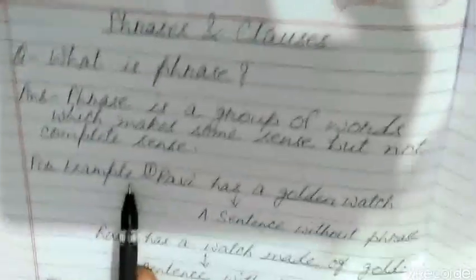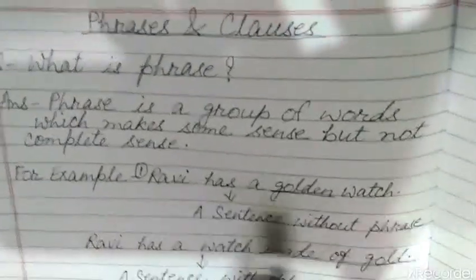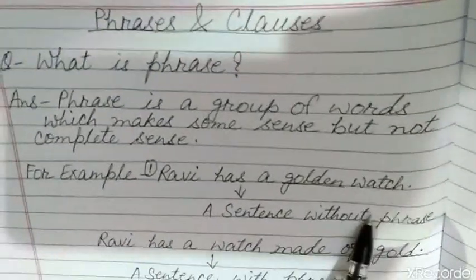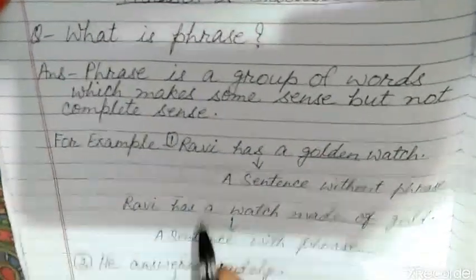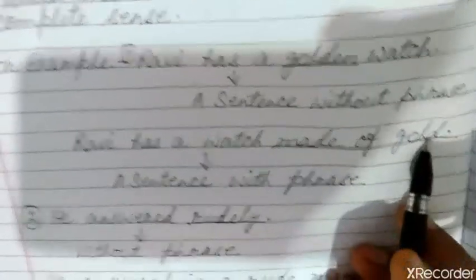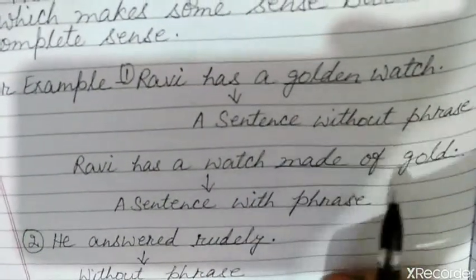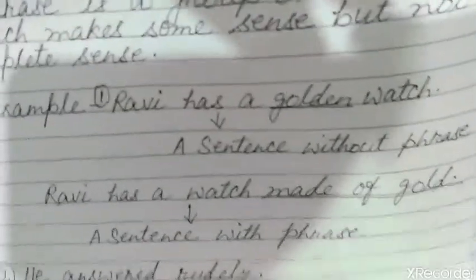Let's see some examples. For example, first is: Ravi has a golden watch. This is a sentence without a phrase. Golden is an adjective. Ravi has a watch made of gold. Here I have written "made of gold" in place of "golden". It is a group of words, which is a phrase.